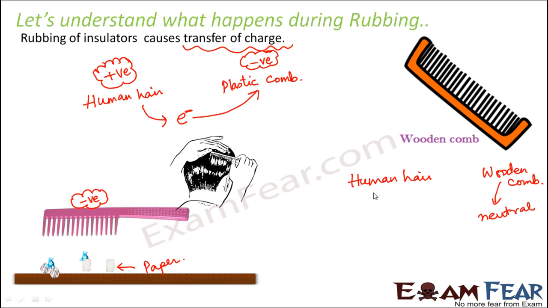So this experiment very clearly proves that if we rub insulators, transfer of charges takes place and these charges accumulate over the surface of that object, because of which that object gets charged, either positive or negative charged for a while, and because of which we see all these interesting phenomena. So charging can happen by rubbing in case of insulators.